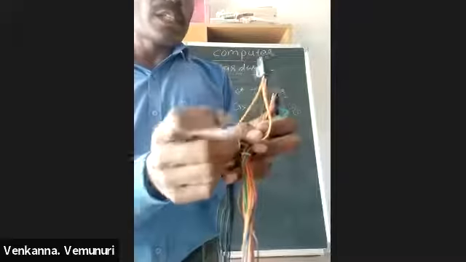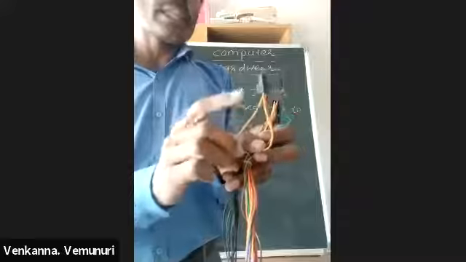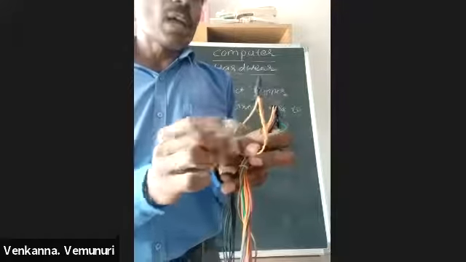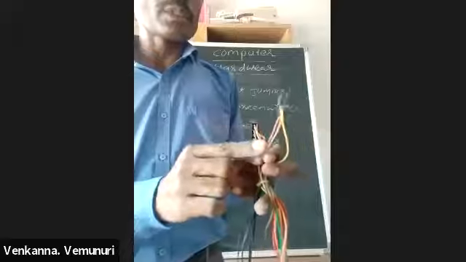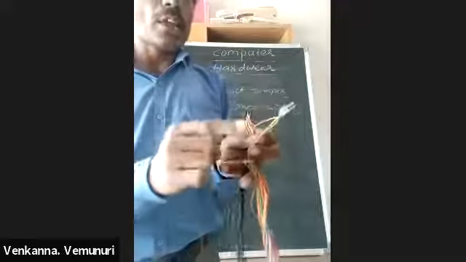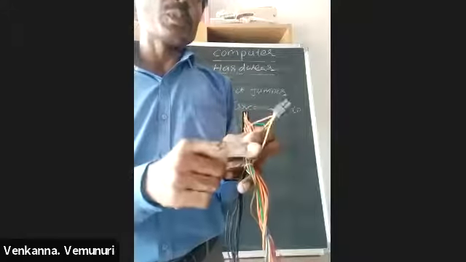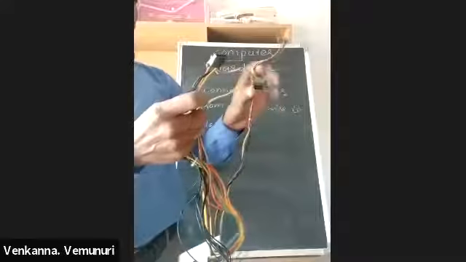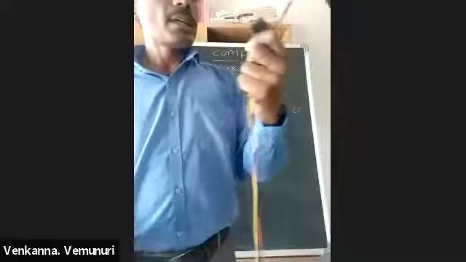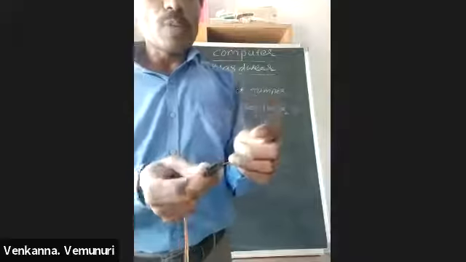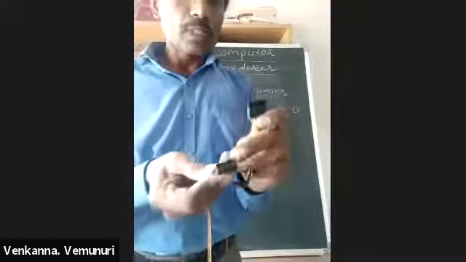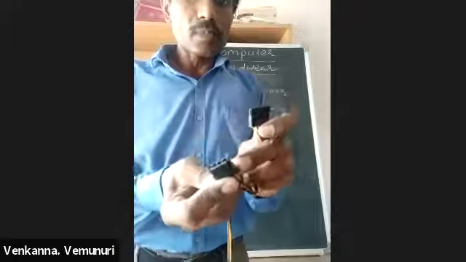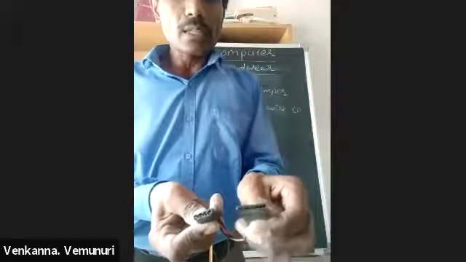This orange cable is providing 3.3 volts. This red cable is providing 5 volts. And this yellow cable is providing 12 volts. Here also, this is a rail. This rail has one Molex connector and another SATA connector. This is a Molex connector, and this is the SATA connector.